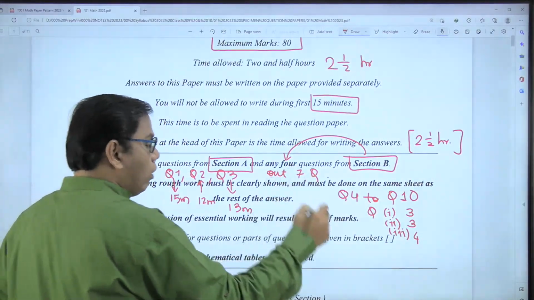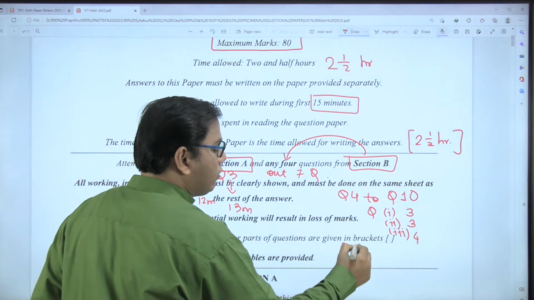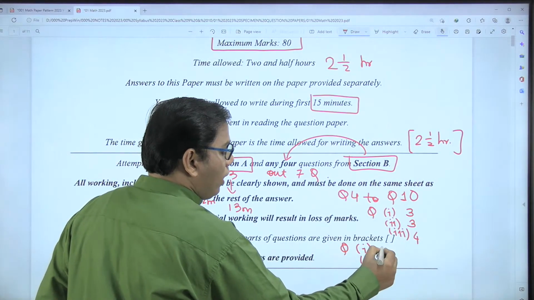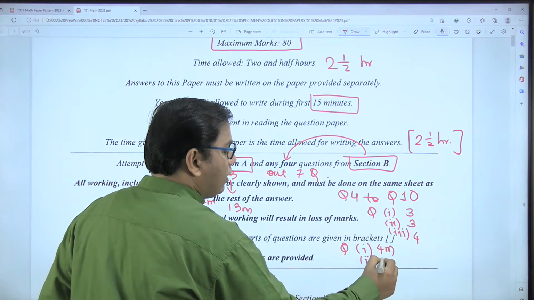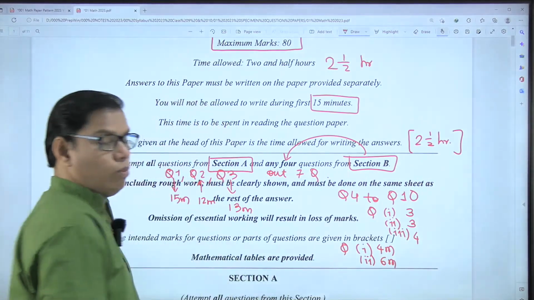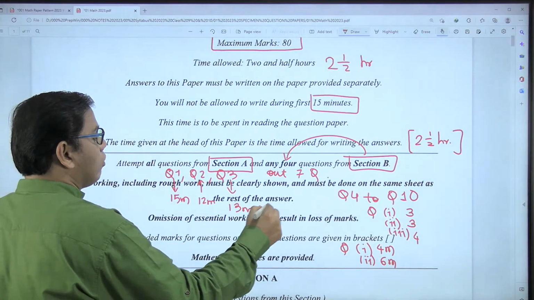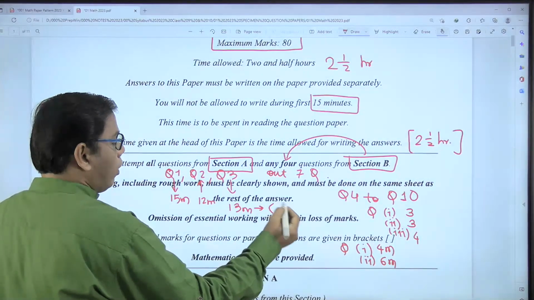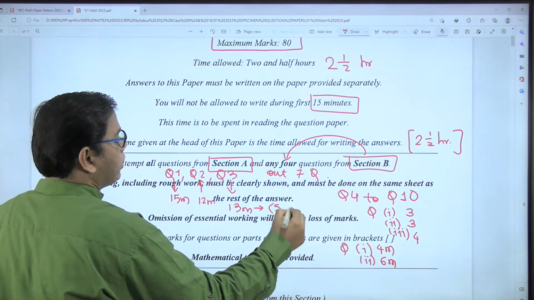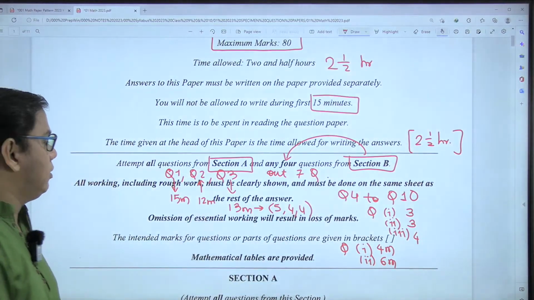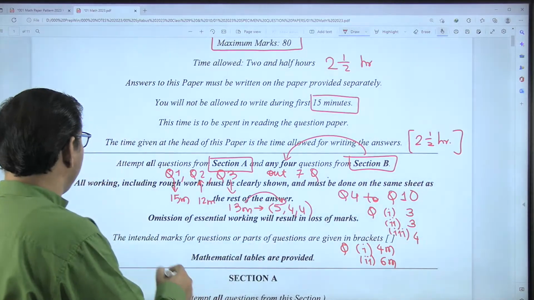And out of all the questions, one question will have only 2 sub questions, one carrying 4 marks and the other carrying 6 marks. One question will be for 6 marks. And over here you have one question for 5 marks, and other 2 questions for 4 marks. So that makes it 13 marks.